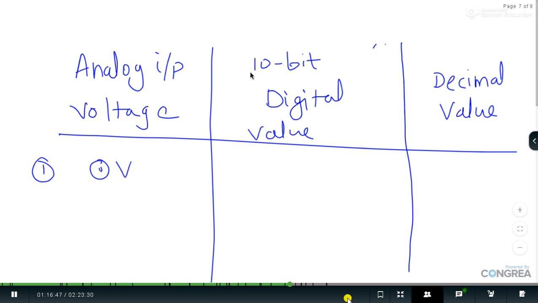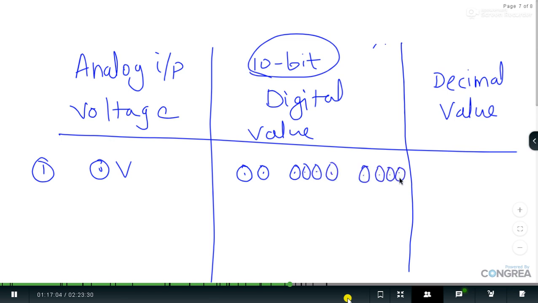So it is stated that this 0 volt is coming through the analog input channel, and we get the 10-bit converted value, and that value is 0. I always prefer to go with groups of 4. So 4, 4, 4: this 4 bits plus this 4 bits plus 2 bits. So this is going to be 10 bits, and this is going to be our binary value. And in terms of decimal value, this is going to be 0.